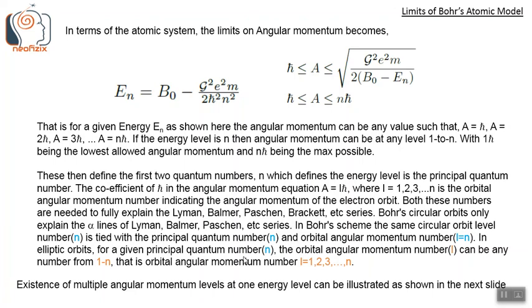But in elliptic orbit, for a given principal quantum number n, the orbital angular momentum number L can be any number from 1 to n. That is, L equals 1, 2, 3 up to n, any number. But in case of circular orbit, these two are the same. The principal quantum number is n, the orbital quantum number is also n, and the circular orbit level is also n. So the existence of these multiple angular momentum levels at a single energy level can be illustrated as shown in the next slide.